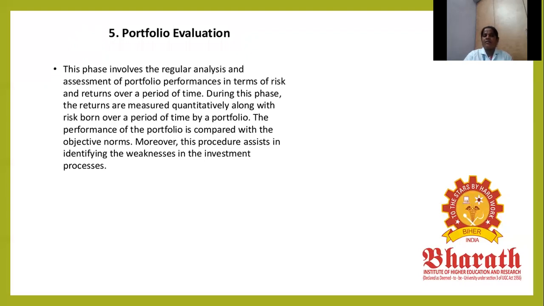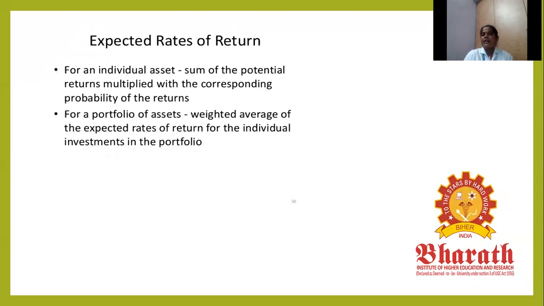Then portfolio evaluation. This involves regular analysis and assessment of your portfolio performance in terms of risk and return measures, quantitatively, along with the performance of the portfolio compared with objective norms. The procedure helps identify weaknesses in the management process. To sell shares in the market, you first have to get registered with the stock exchange. Your company registers with the stock exchange, and the company's balance sheet is attached to the registration application form.